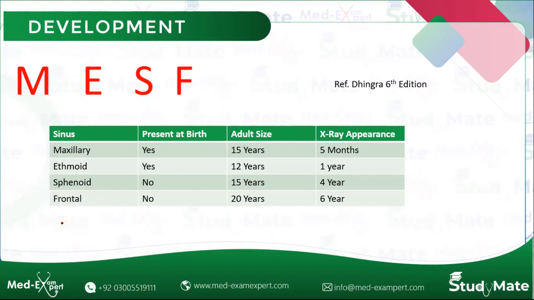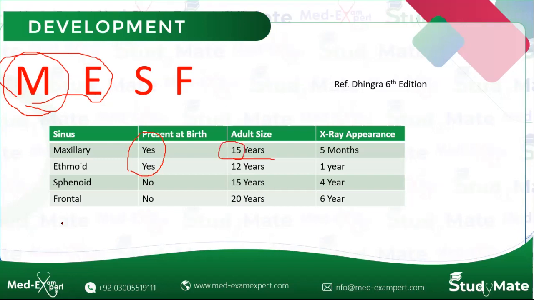ये table बहुत important है. जो पहले दो हैं M और E, maxillary and ethmoid, they are present at birth. As we have already discussed that maxillary sinus is the first to start developing and it reaches the adult size by the age of 15 years. As it is the first to start developing, the maxillary sinus की X-ray appearance first आती है. सबसे पहले जो X-ray पे appear होता है, maxillary sinus by the age of 5 months.